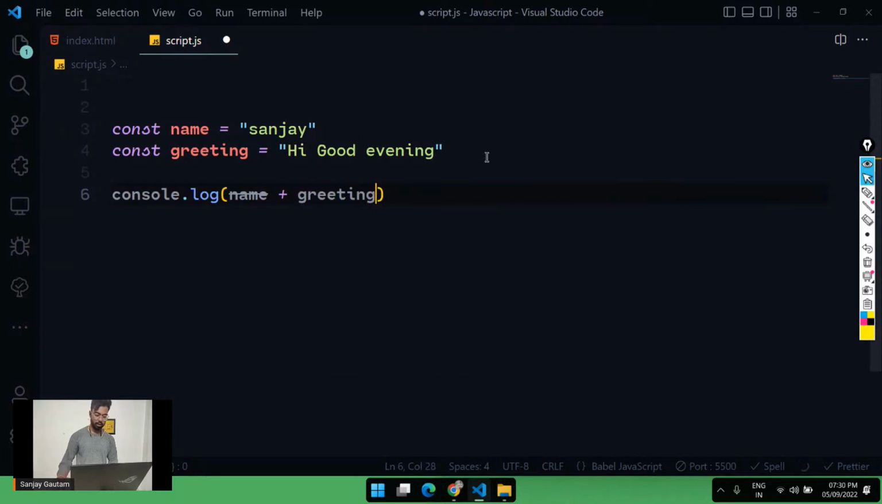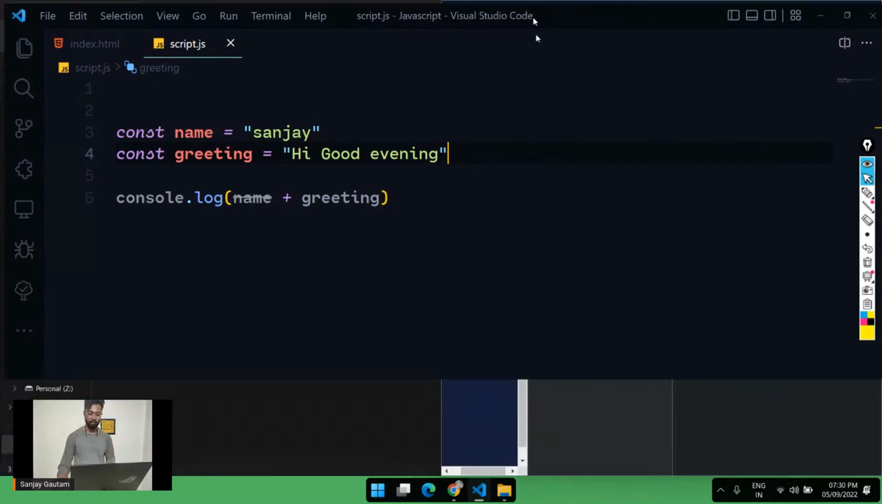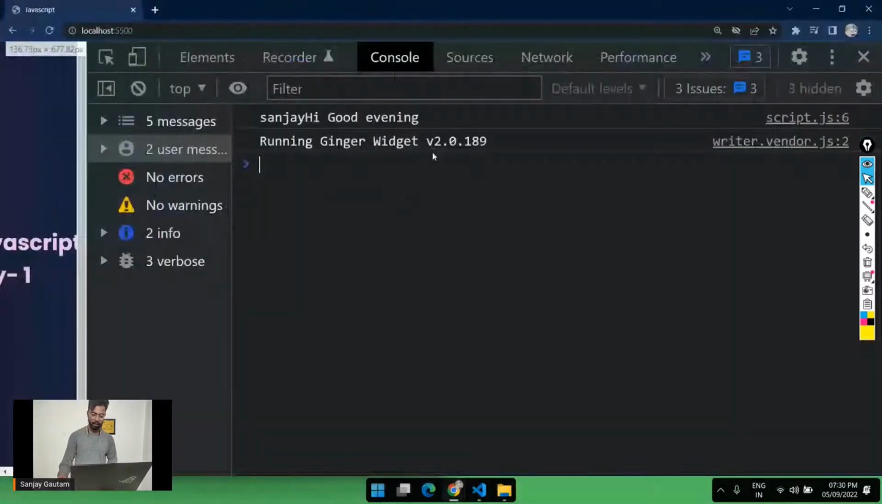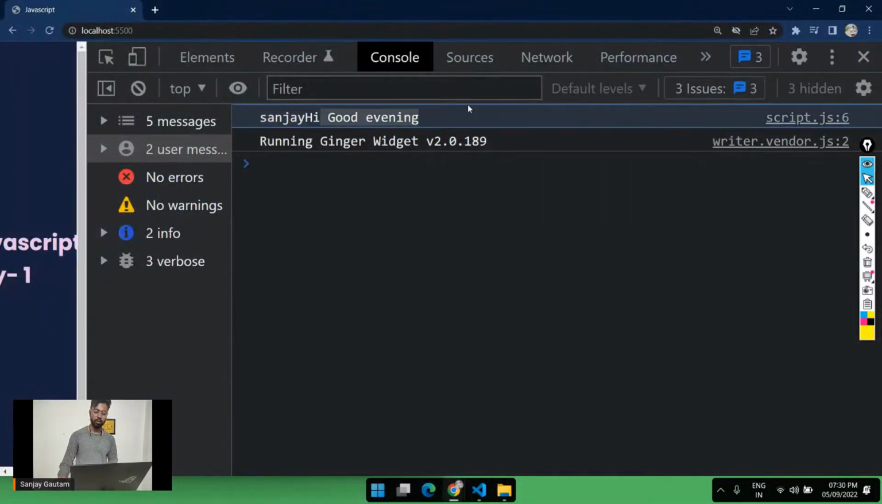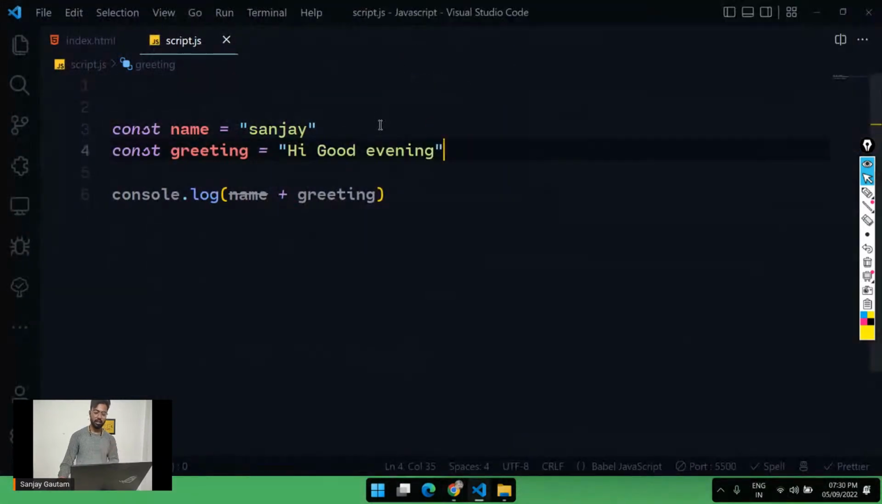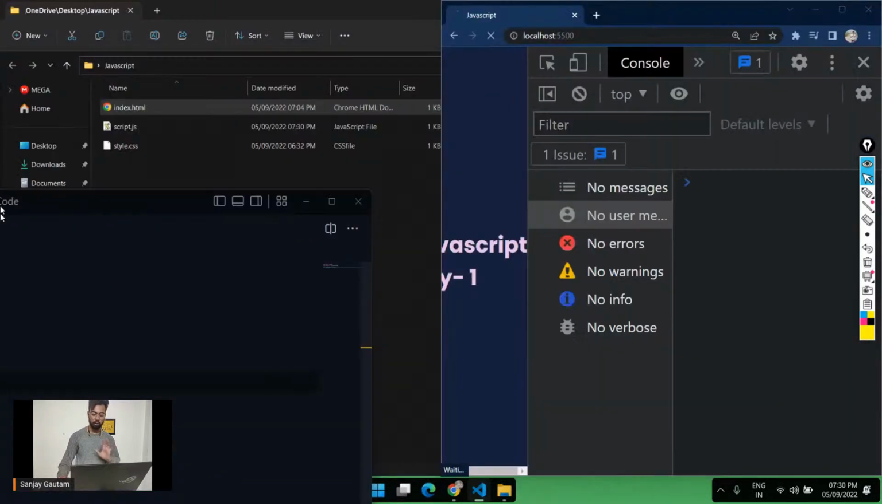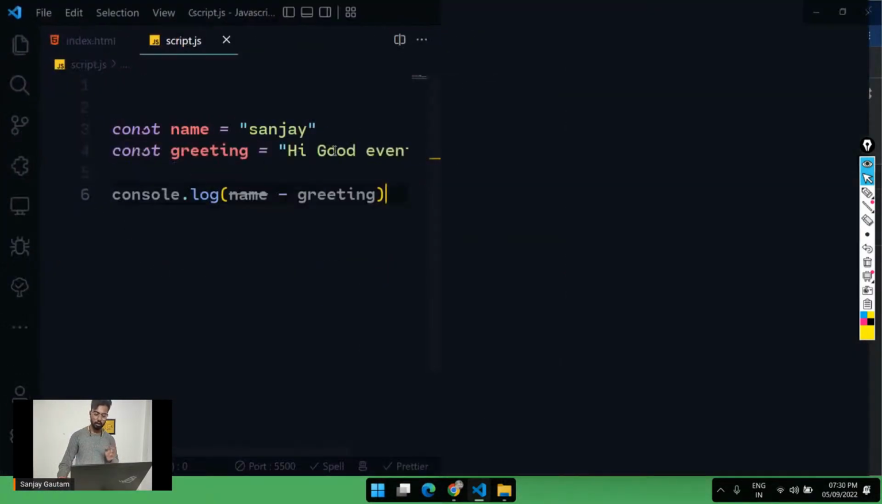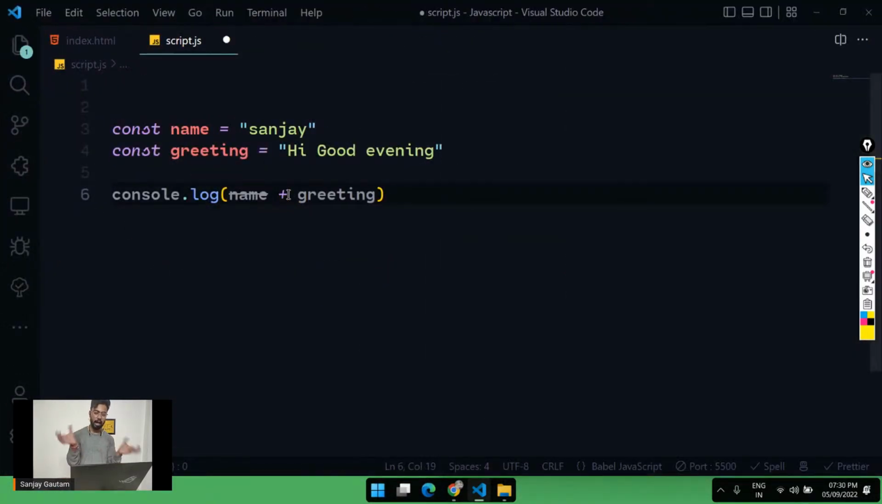It's just going to add these two things. It's not going to arithmetically add them, they will just be joined. If I go over here, I'm getting Sanjay, hi, good evening. This is called concatenating two strings. It won't work for subtraction or multiplication, it won't work for anything other than summation. So you can add two strings to get a bigger string.